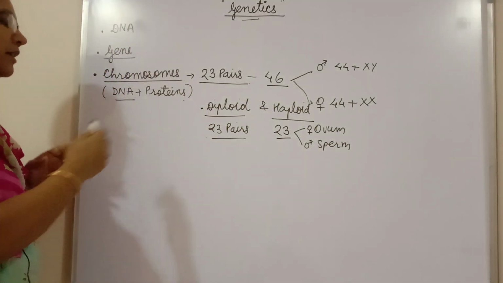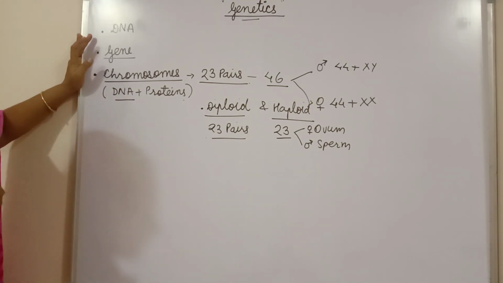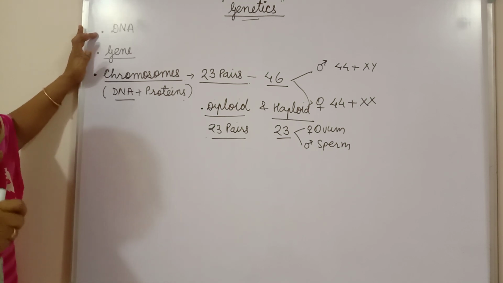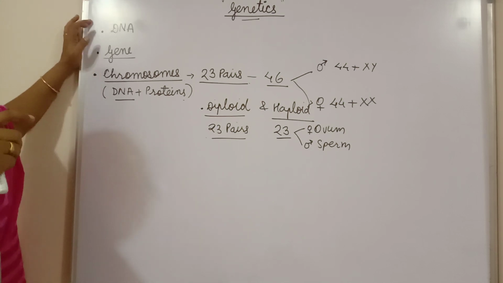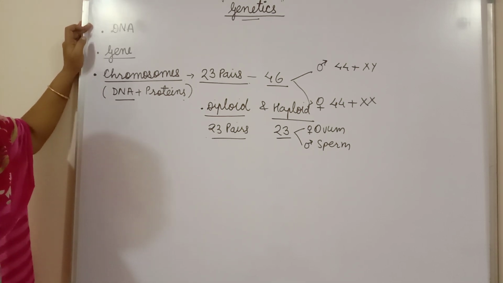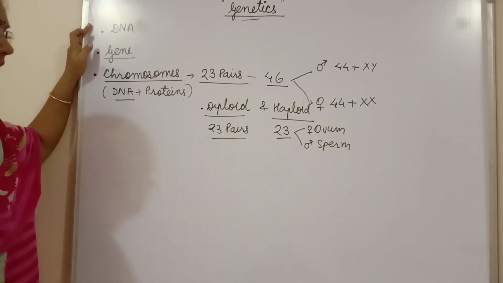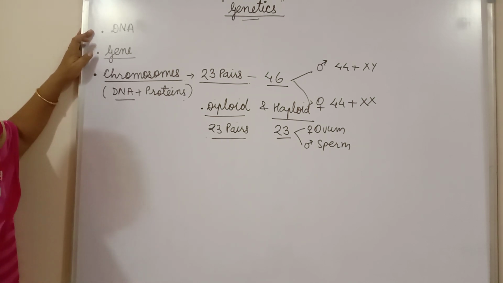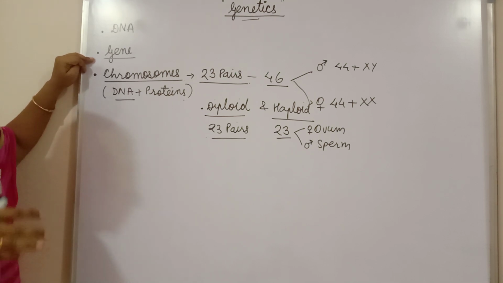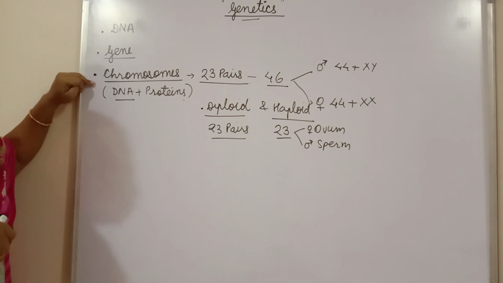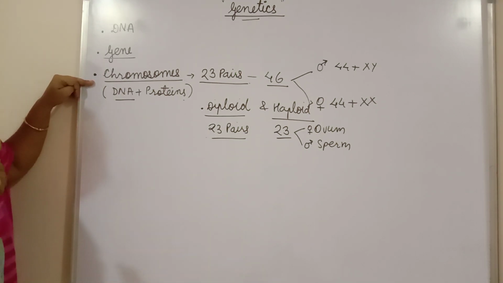Okay, so let's come back to genetics again. So these are the 3 basic terms which we have to understand properly. DNA, that means the chemical nature of gene, and DNA means deoxyribonucleic acid, which is present in the nucleus or even in the cytoplasm of prokaryotic cells. It is a polynucleotide. Then gene is the basic unit of genetics which transfers the character from one generation to the next generation. Then chromosomes are the hereditary vehicles which transfer the genes from generation to generation through cell division.